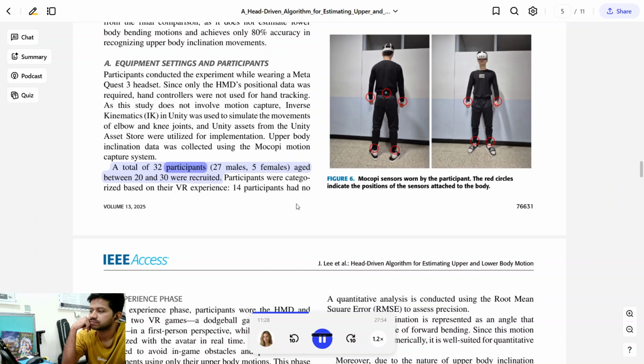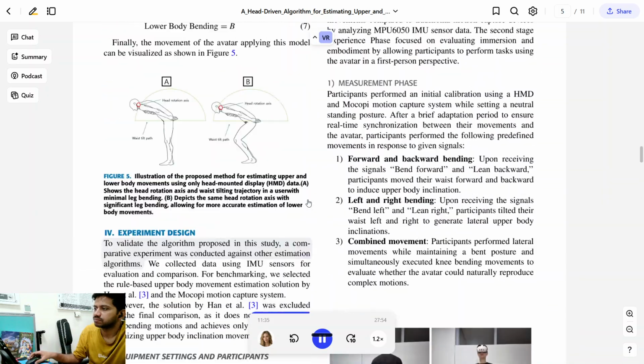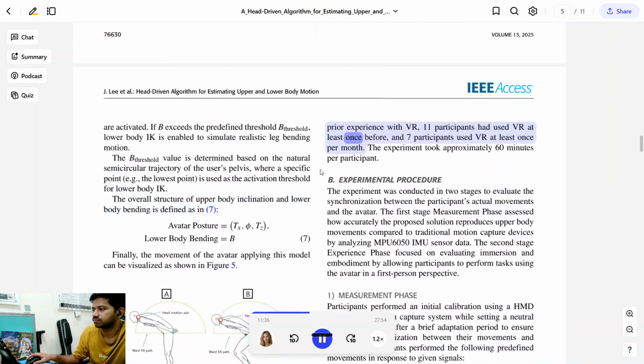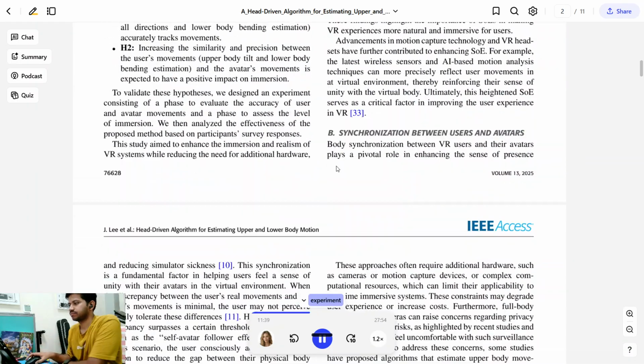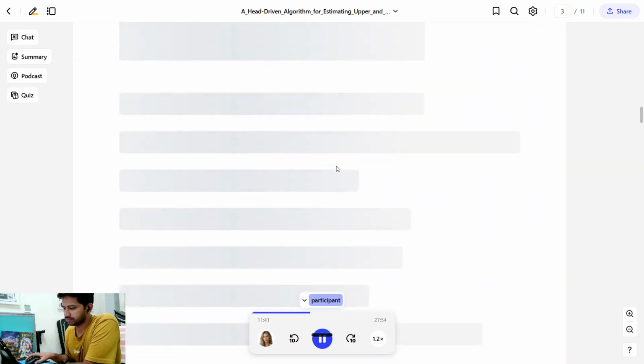A total of 32 participants aged between 20 and 30 were recruited. Participants were categorized based on their VR experience. 14 participants had no prior experience with VR. 11 participants had used VR at least once before, and 7 participants used VR at least once per month. The experiment took approximately 60 minutes per participant.